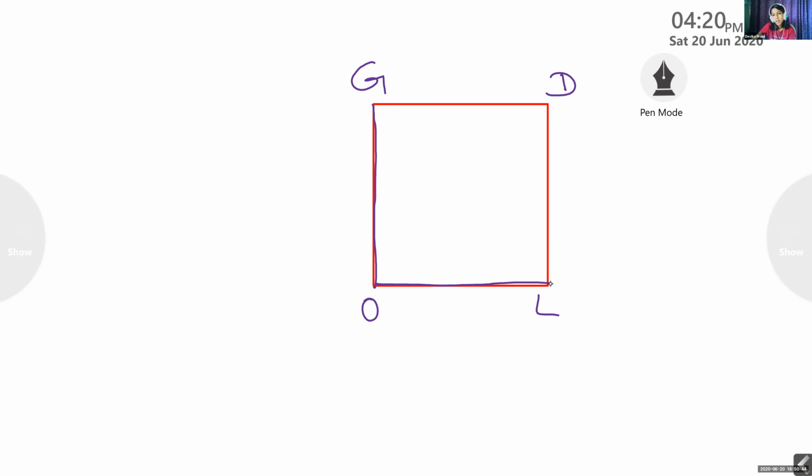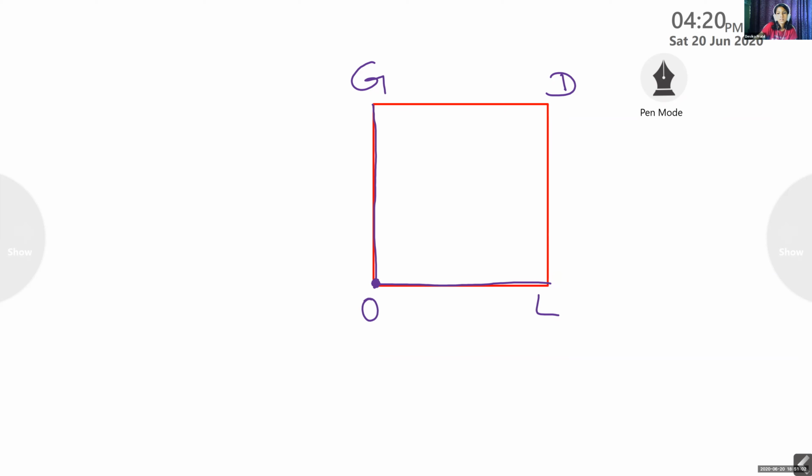Where is the meeting point? These two line segments meet at one point. That point is known as a vertex. So line segments meet at one point, and that point is known as a vertex.